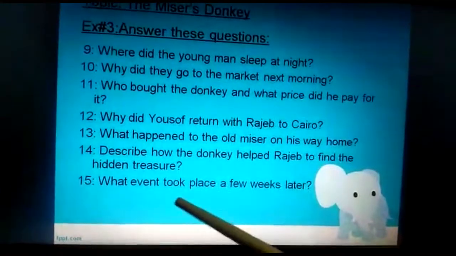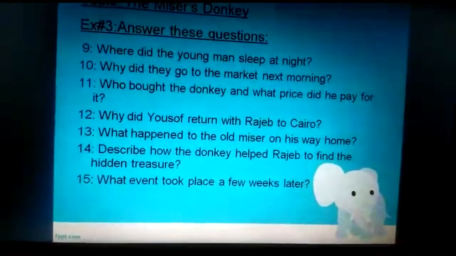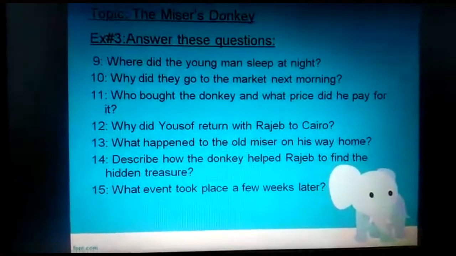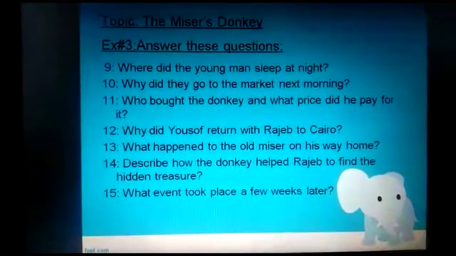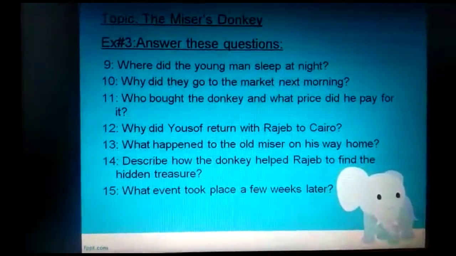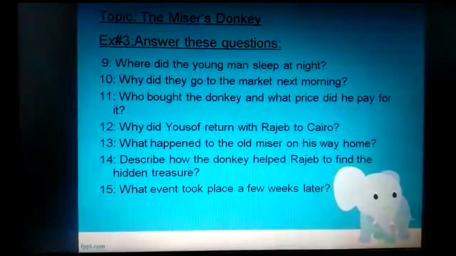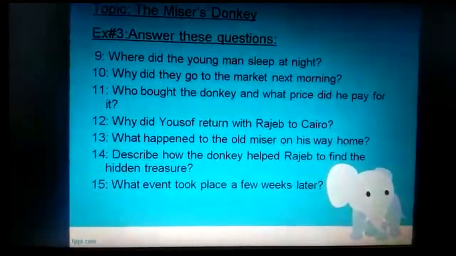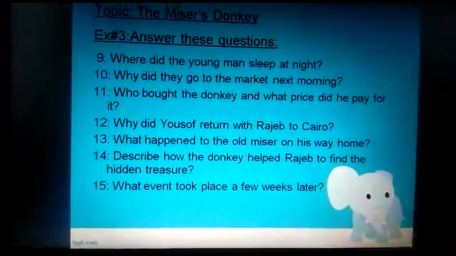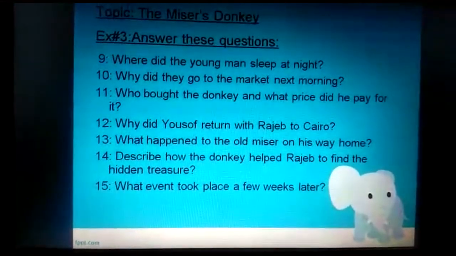Question number 15. What event took place a few weeks later? What happened after a few weeks? Obviously, when he got the money which was required for his marriage, he got married. What will be the correct answer for this question? Rajiv got married a few months later.